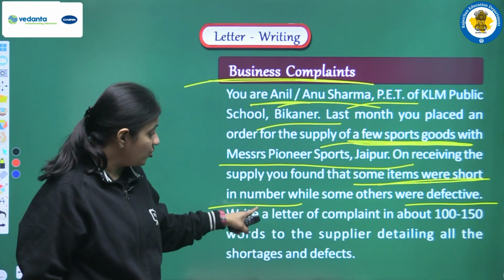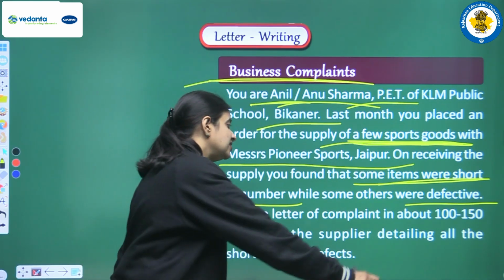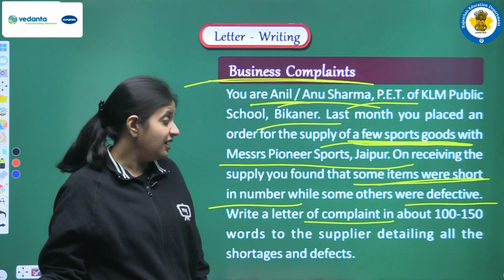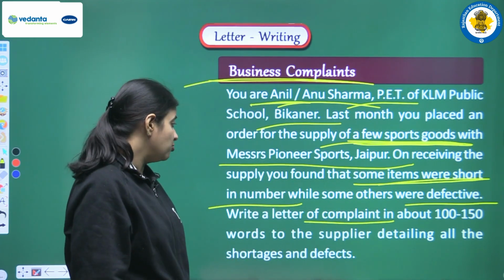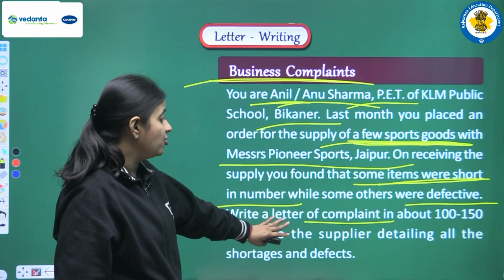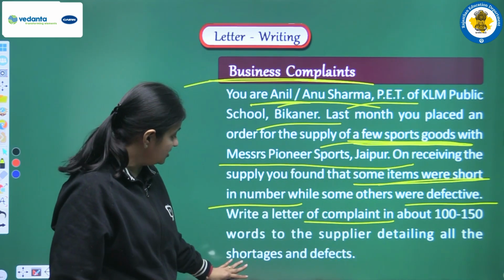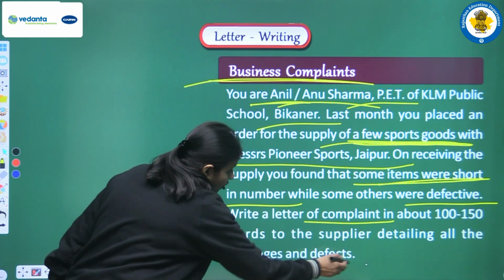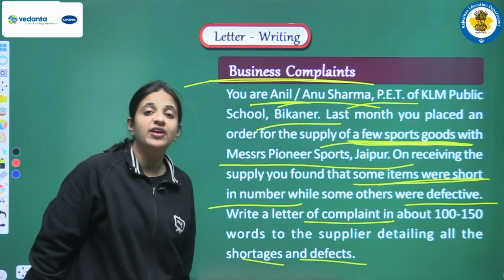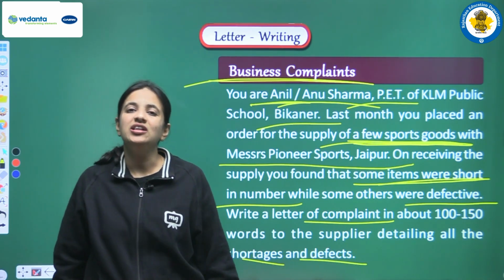So now we have to write a letter, and obviously it is a complaint letter, and in that letter we have to mention all the things. We have to give detailed information about what things were short in number and what things were defective. So we have to cover all these things.